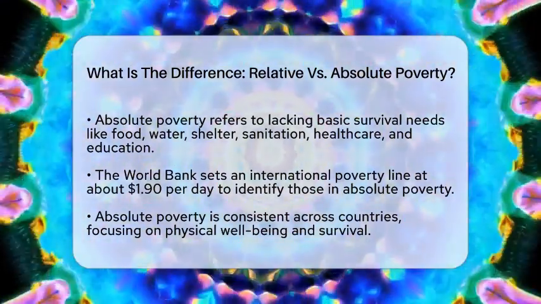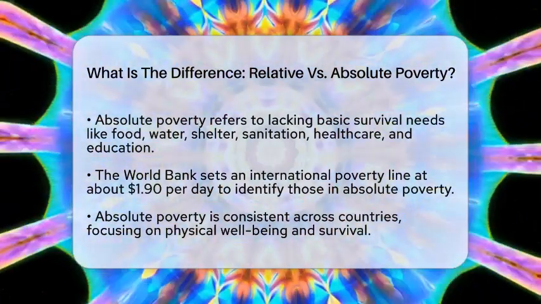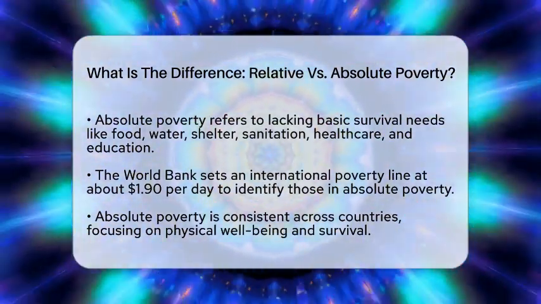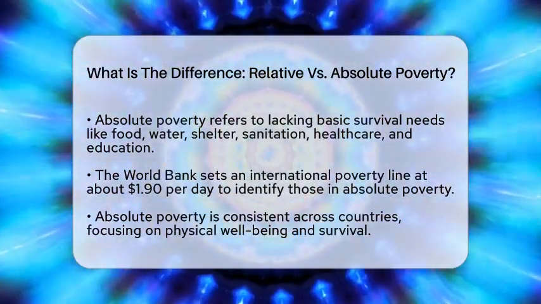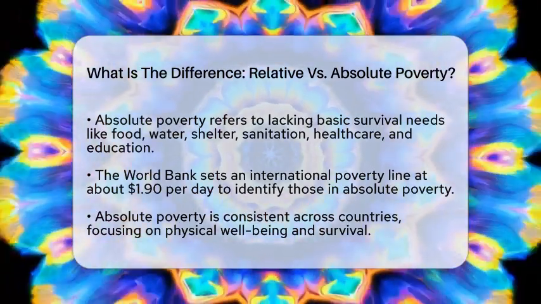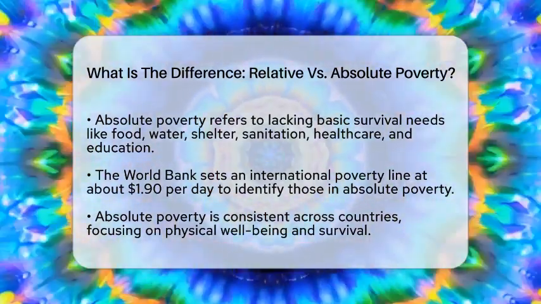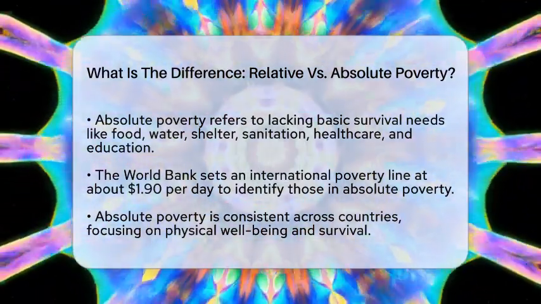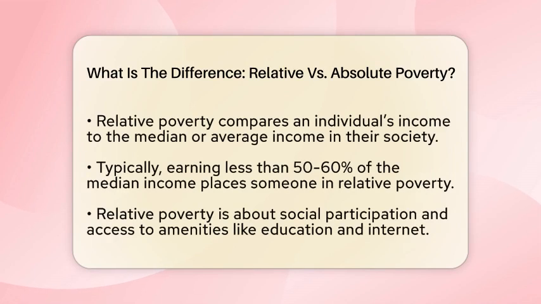Absolute poverty is about meeting basic needs for survival. It means lacking essentials like enough food, safe water, shelter, sanitation, health care, and education. For example, the World Bank sets an international poverty line at about $1.90 per day. If someone earns less than that, they are considered to be in absolute poverty. This threshold doesn't change based on where someone lives.